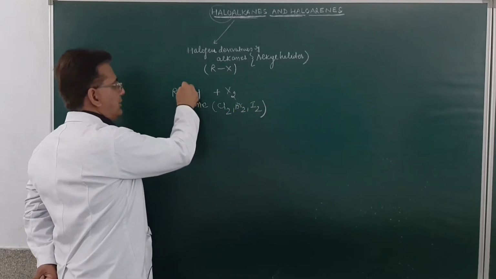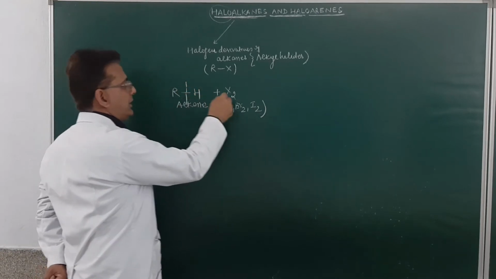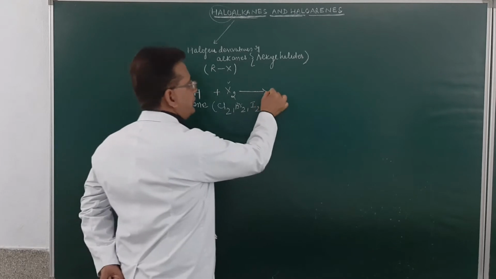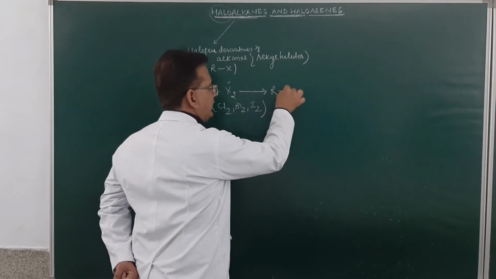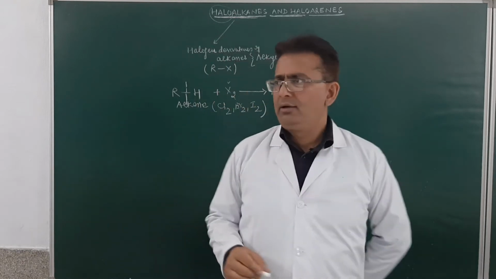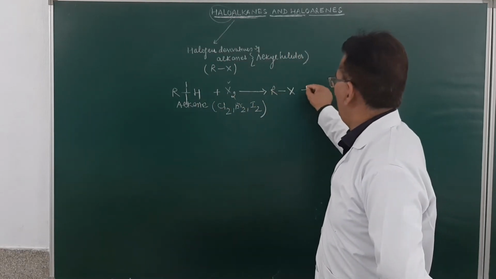What will happen? This bond will break from here, and with R, what will attach? X. So it will become RX, plus HX will be given out.